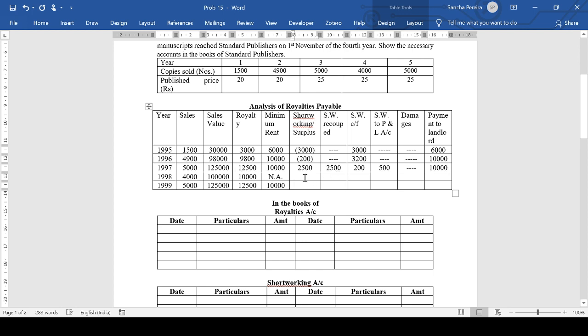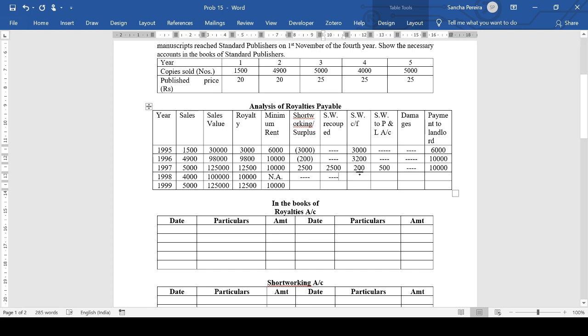Now coming to this, we need to be a little careful. If there's no minimum rent, there is no question of short working or surplus, because there's nothing to compare it with. We can't say surplus is 10,000. We can't say that. There is no minimum rent. Minimum rent is not applicable. So what we are going to do is we can't recoup anything.